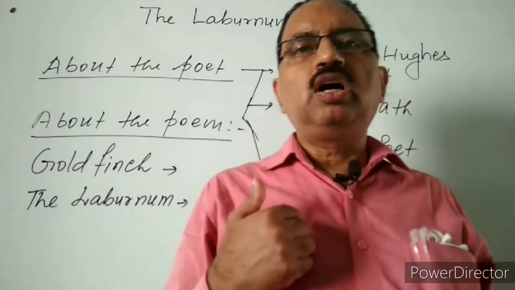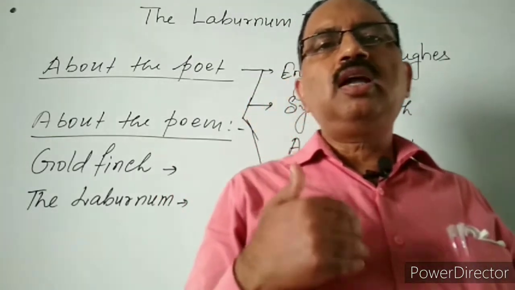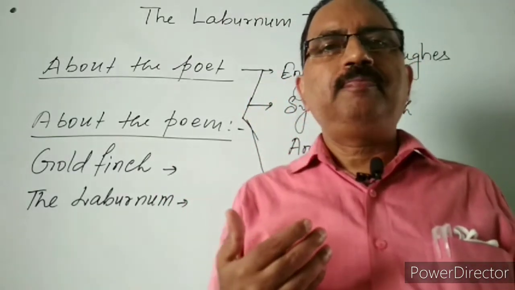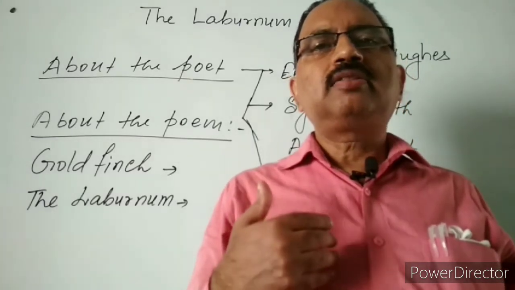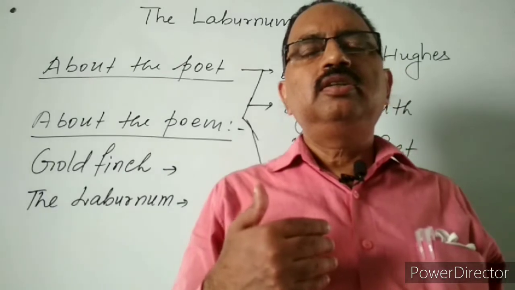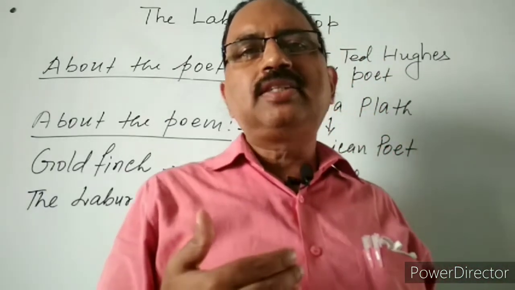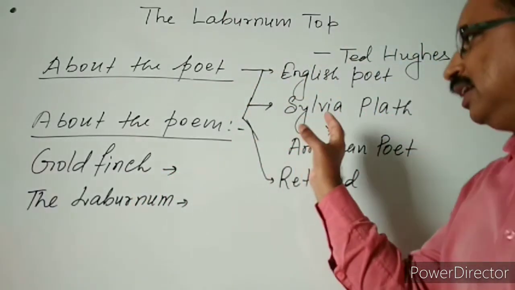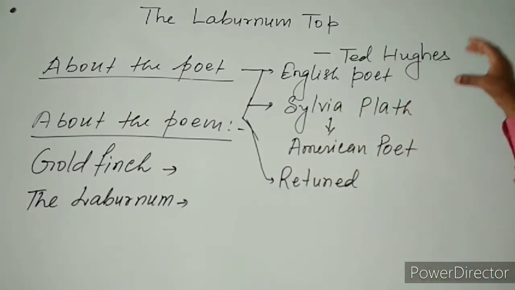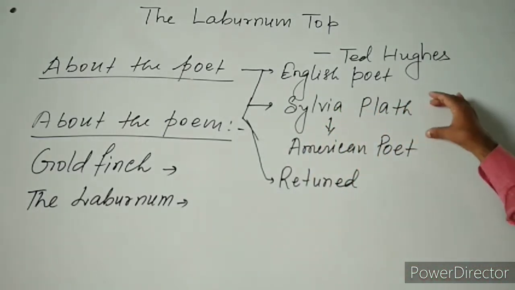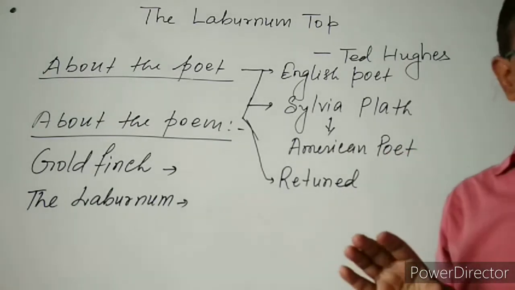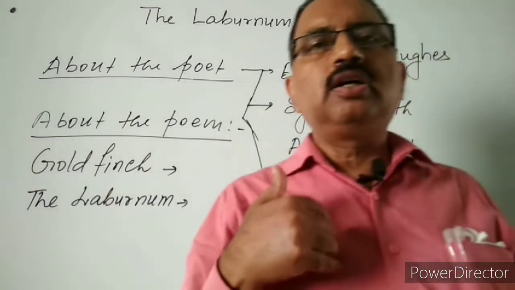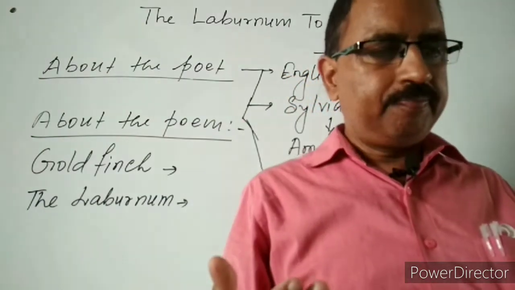She belongs to the Confessional School of Poetry, and Sylvia Plath had a suicidal tendency, but still Ted Hughes married Sylvia Plath, and after that both of them returned to England.